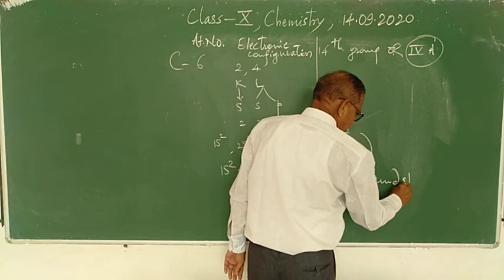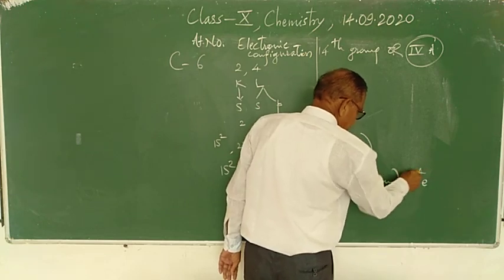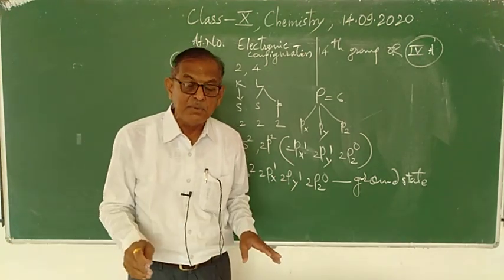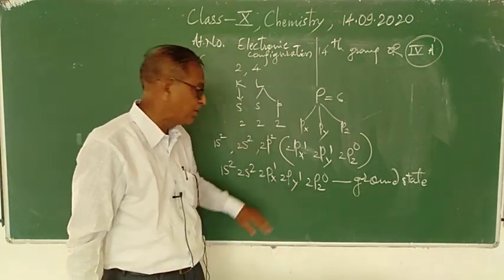This is the electronic configuration of carbon in ground state, that is in normal state, when carbon does not react with other elements.